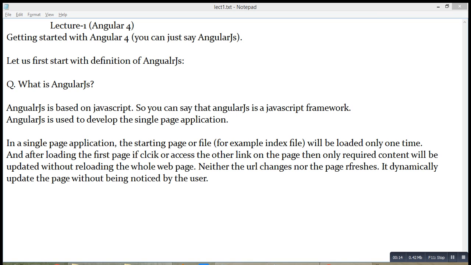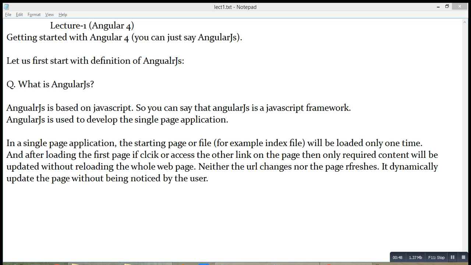Nowadays you can just call Angular 4 as AngularJS. So let us first start with the definition of AngularJS. What is AngularJS? AngularJS is basically a JavaScript framework. It is based on JavaScript. So you can say that AngularJS is a JavaScript framework. Basically, AngularJS is used to develop the single page web application.